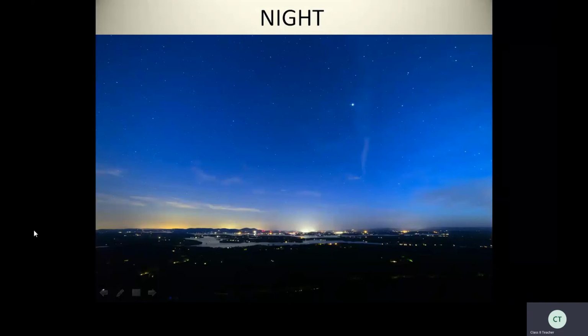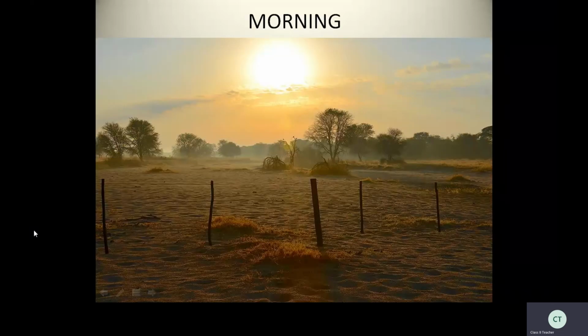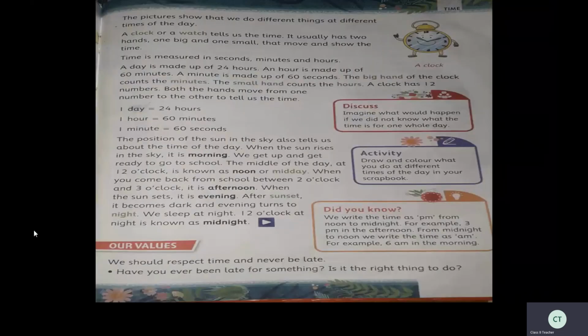Okay. Next, did you know we write the time as PM from noon to midnight? For example, 3 PM in the afternoon. From midnight to noon, we write the time as AM. For example, 6 AM in the morning. So, what are AM and PM? They are Latin terms used to represent time. AM means ante-meridian, and PM means post-meridian.